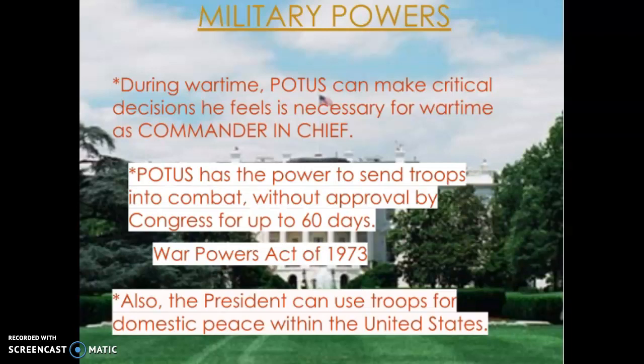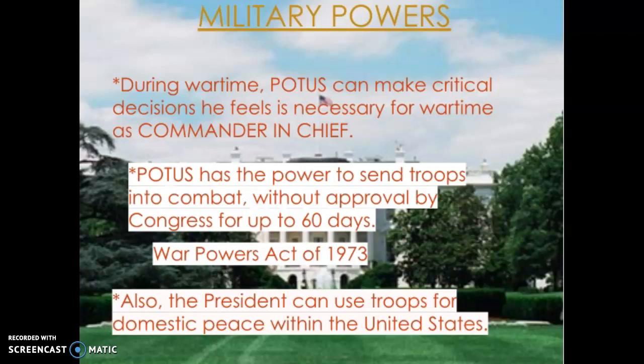The president is also the commander-in-chief of the U.S. military, and he is the one ultimately who makes all military decisions. Now, we've seen that it's up to Congress to declare war, but it's the president who carries out the actual military operations. And as we'll talk in a further lesson, the U.S. has not formally declared war since World War II, but we obviously have been involved in conflict after conflict, loss of life, many, many times since then.